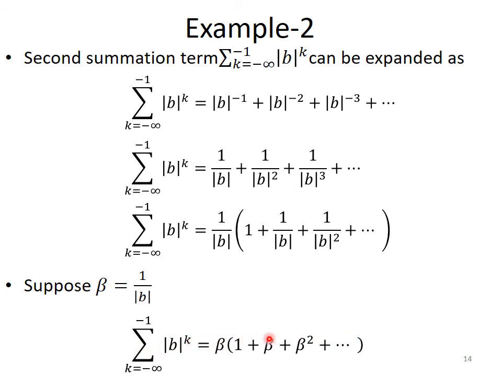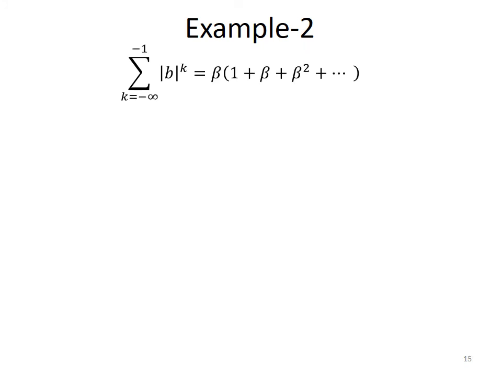Now this sequence is exactly the same sequence as we obtained in the first part of this problem, multiplied by beta, of course. So we can write down the summation in short in this form: beta upon 1 minus beta, right?